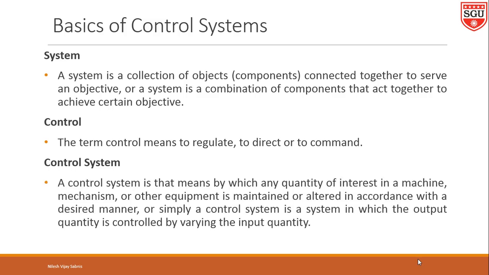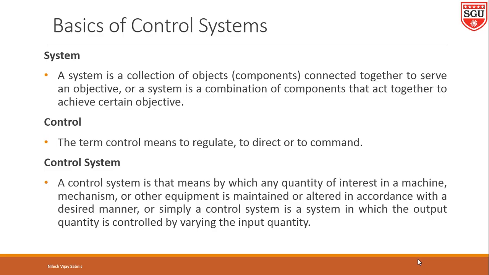A control system is that by which any quantity of interest in the machine, mechanism or entire equipment is maintained or altered in accordance with the desired manner. Or simply, a control system is a system in which the output quantity is controlled by varying the input quantity.